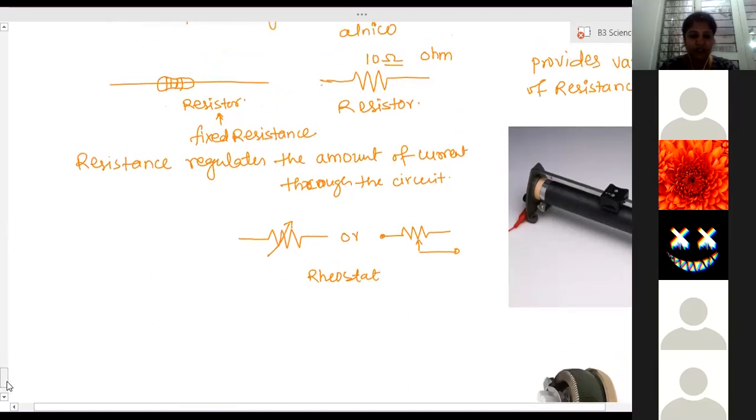Able to understand what a resistor and rheostat mean? Yes, ma'am. They provide different resistance in the circuit, due to which the amount of current in the circuit is regulated and controlled. It can be increased as per requirement or it can be decreased as per requirement.